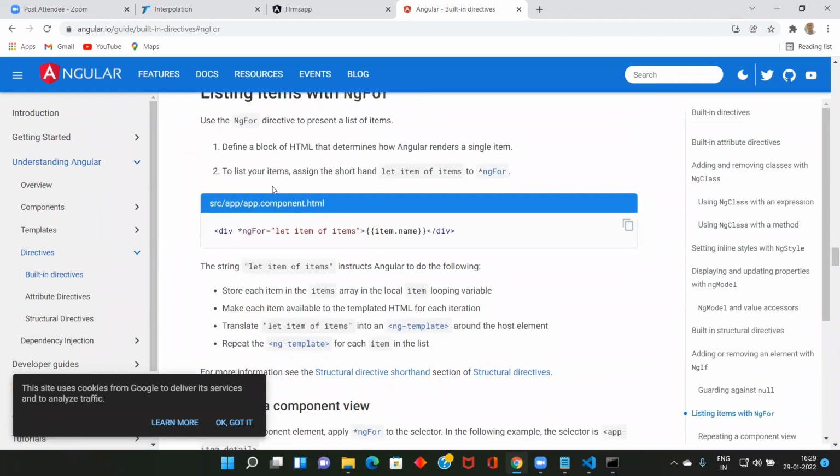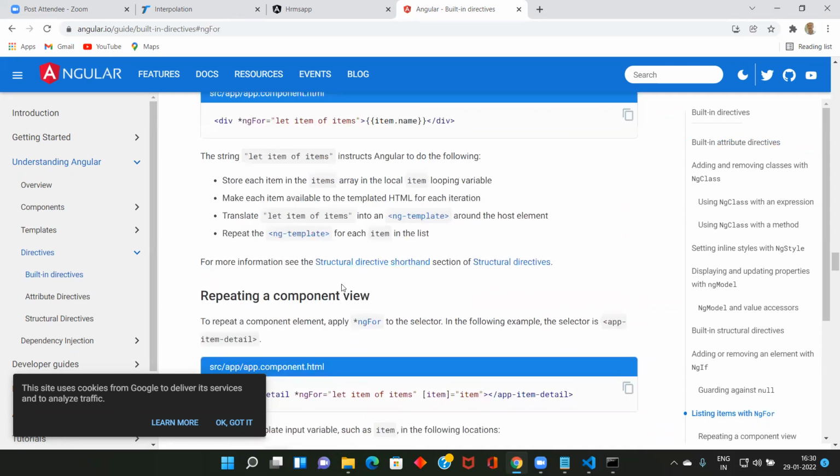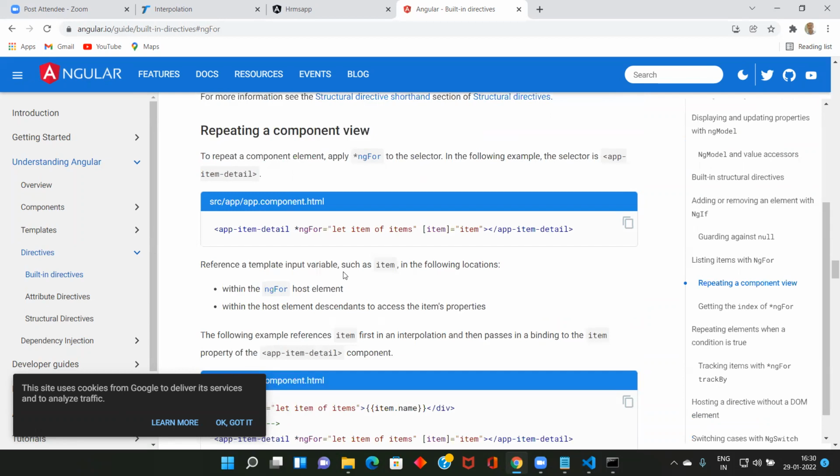So ng for here you have the expression. Use the ng for directive to represent a list of items. How does it work? The string let item of items instructs Angular to store each item from the items array into the local item looping variable. So here you have the explanation.